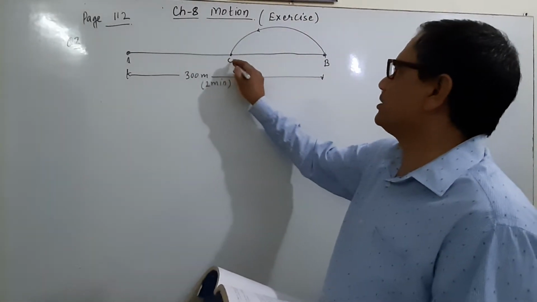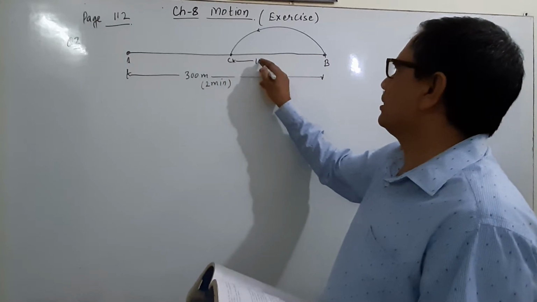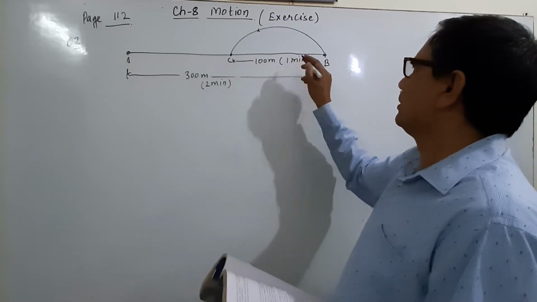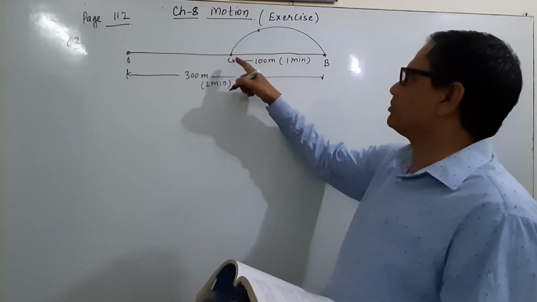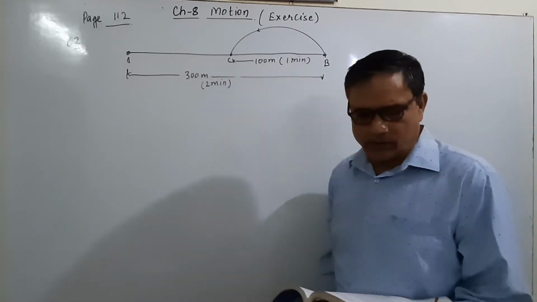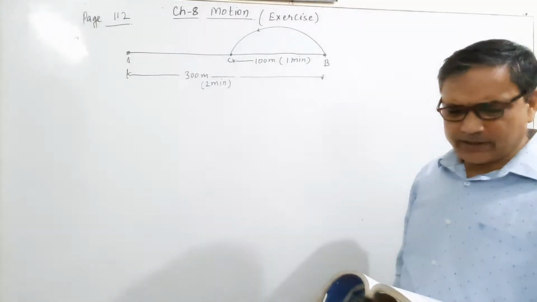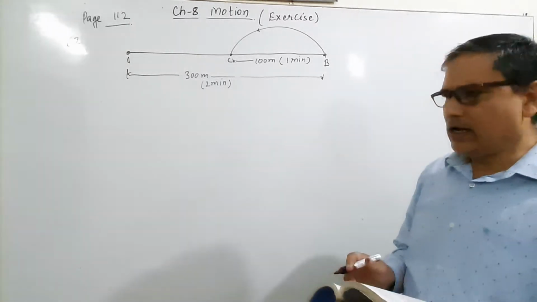It means this point C, from B to C it jogs 100 meter in 1 minute. So the time taken by Joseph from B to C, which is 100 meter distance, is 1 minute. What are Joseph's average speed and velocity in jogging from A to B and A to C?